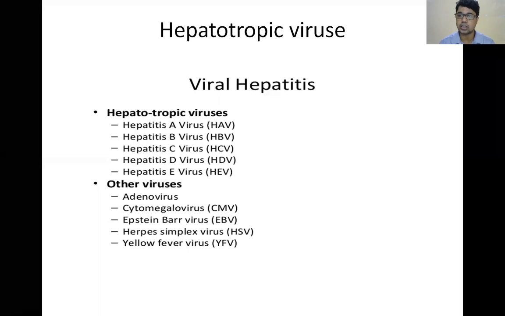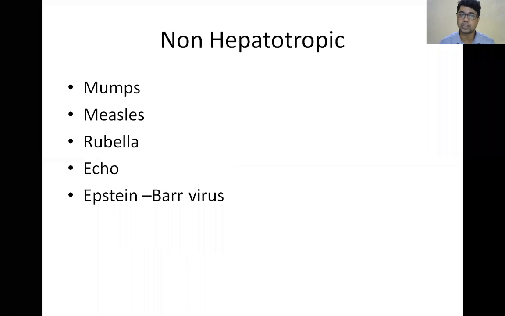So what are the non-hepatotrophic viruses? That means these viruses affect other organs, and at the same time the liver is also affected. These are mumps, measles, rubella, echovirus, Epstein-Barr virus. These viruses affect other parts of the body, but at the same time they also affect the liver. These are common viruses in our life, and you will get all these cases.